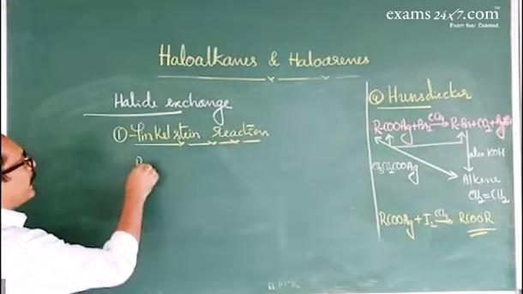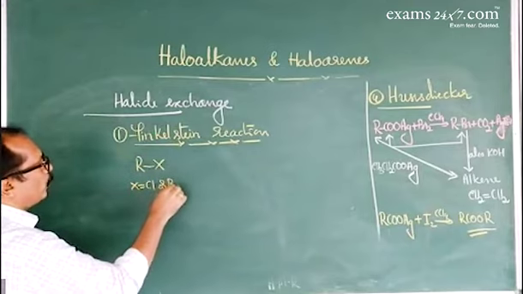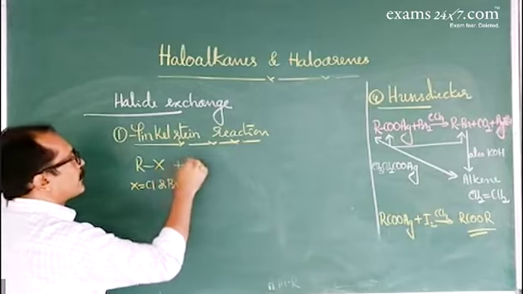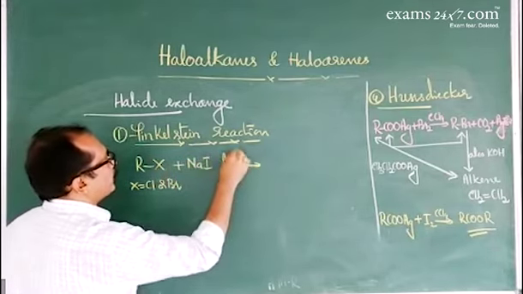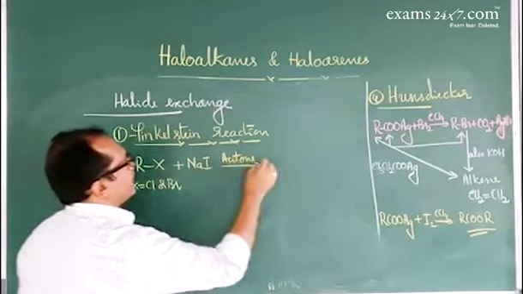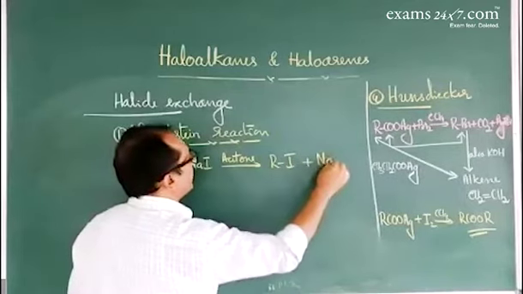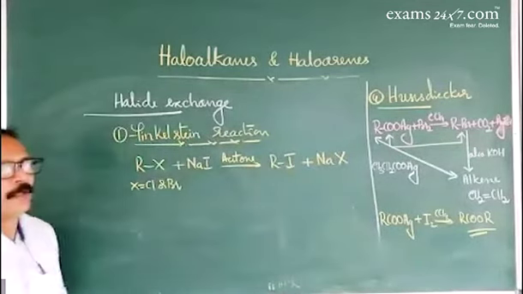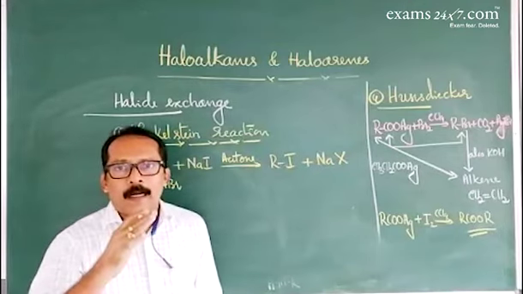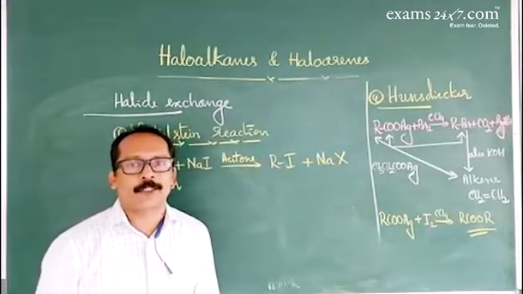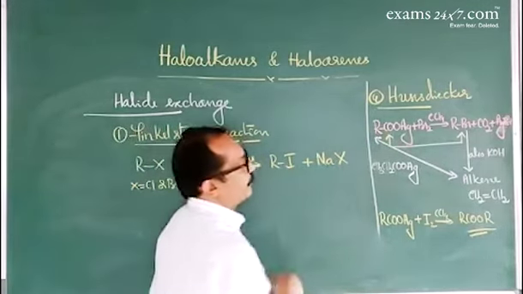We'll write like this: RX. X may be a chloro group or a bromo group. This reacts with sodium iodide in acetone. That gives the iodide, and the byproduct is sodium halide. So students, when you learn organic reactions, be thorough with the general reaction.